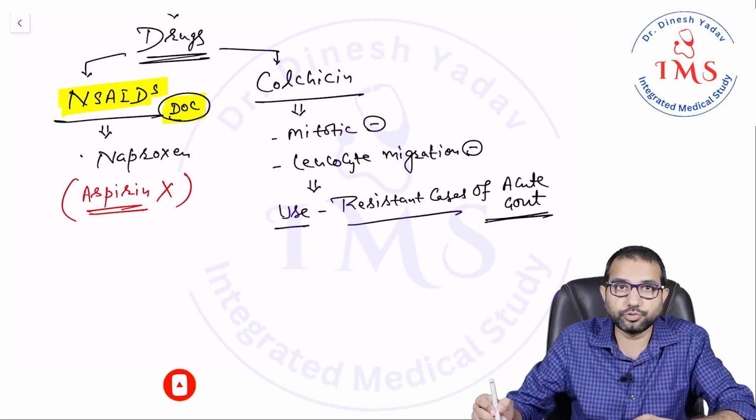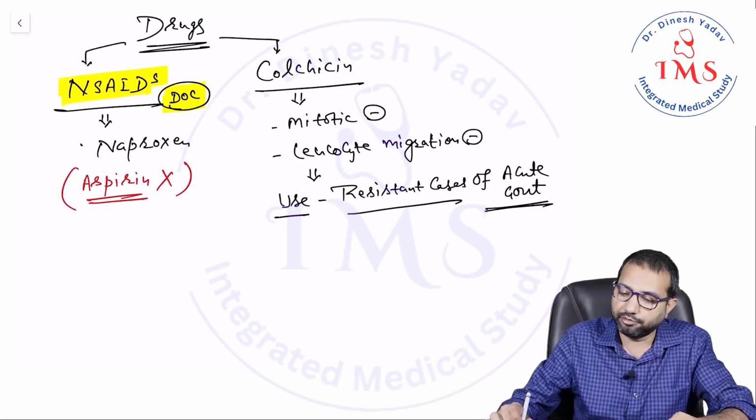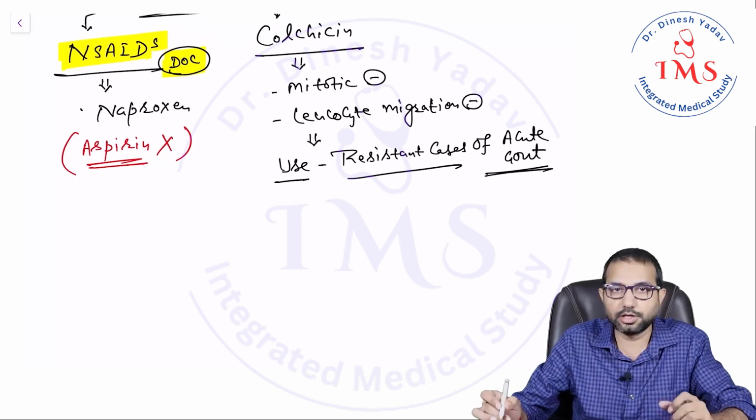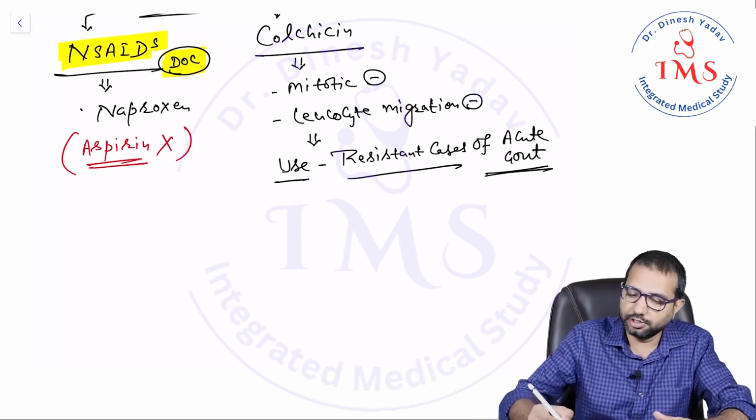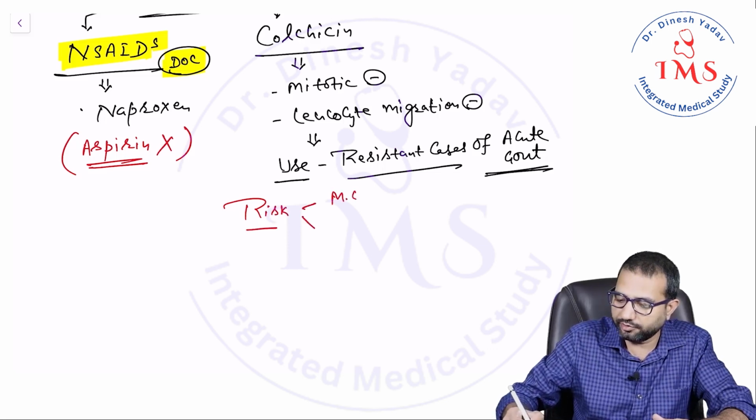It is not the drug of choice for acute gout; it is the drug of choice for resistant cases. Why is it not the drug of choice for all acute gout patients? What is the risk with colchicine? The most common side effect is gastric: diarrhea and abdominal pain.